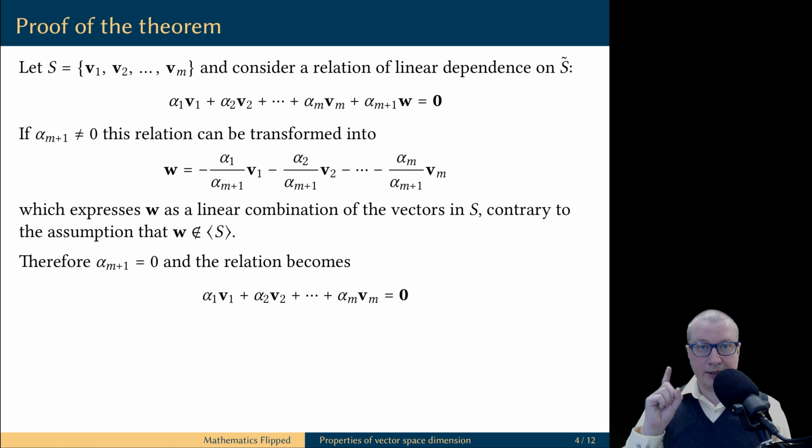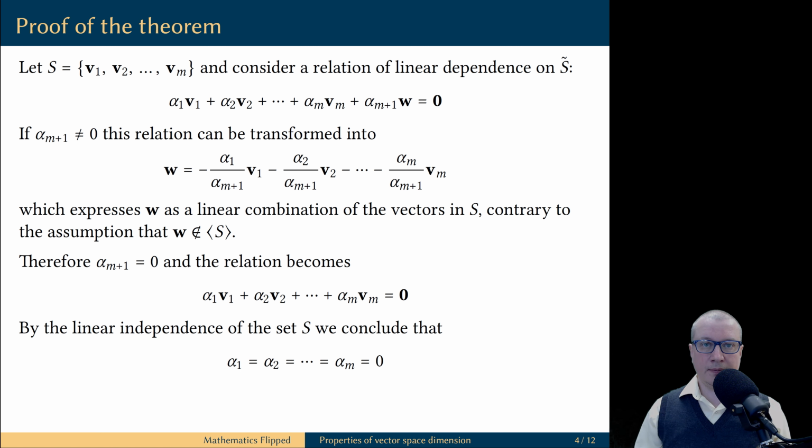Remember, in any vector space, if you scale a vector by the zero scalar, you get the zero vector. But now this is a relation of linear dependence on the original set S, and we assumed that this set is linearly independent. This means all scalars in this relation, alpha 1, alpha 2, up to alpha m, must be equal to 0.